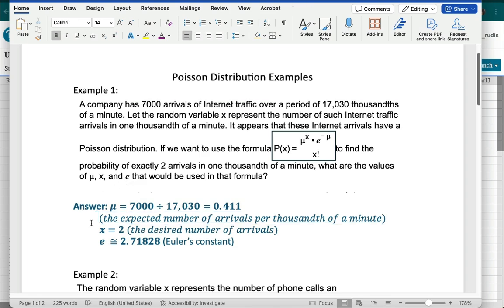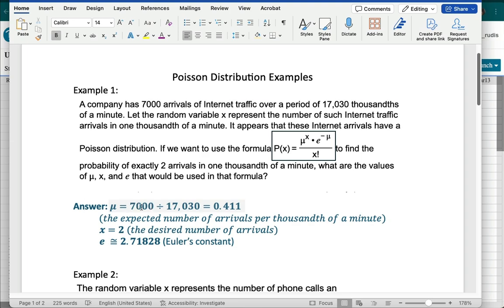So let's answer the question here. The expected value mu is just going to equal 7,000, which is our number of arrivals, divided by 17,030, which is the number of thousandths of a minute that we have data for. So we have to take that 7,000 and break it up by the 17,030, which means we're dividing.